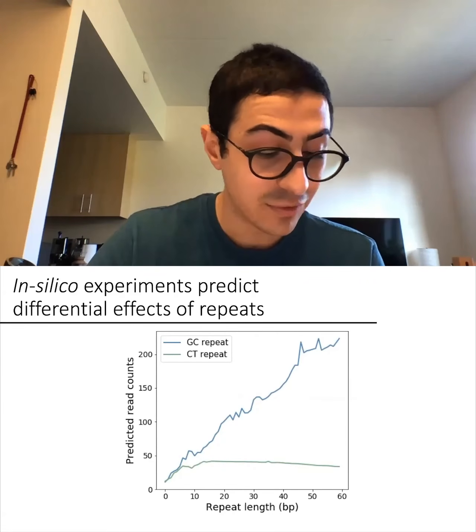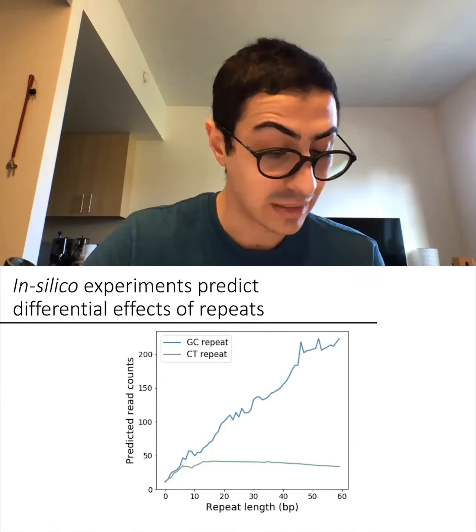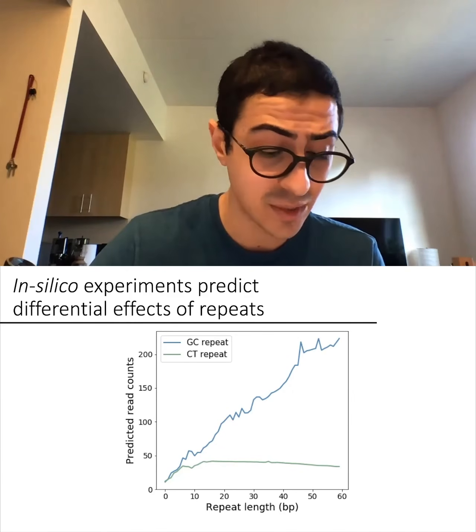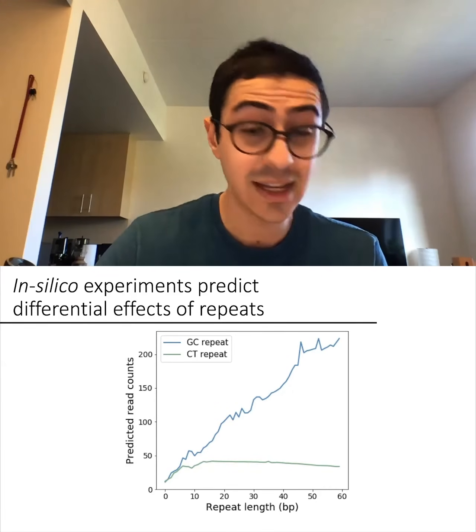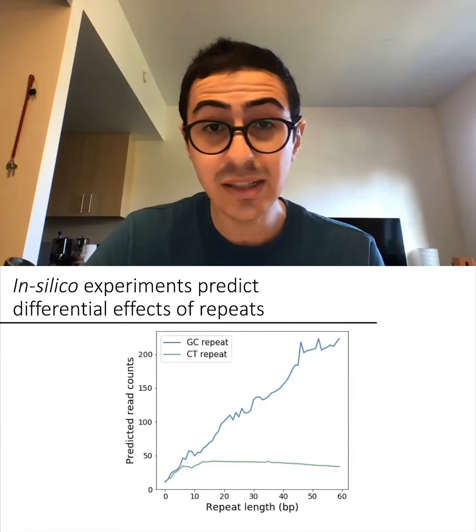By aggregating the data from different simulations, we can observe various effects of repeat length on binding. The figure shows the favorable effect of CT repeats reaches a maximum around 15 base pairs of repeats, then saturates. On the other hand, GC repeats continue to have a strong effect up to 60 base pairs.